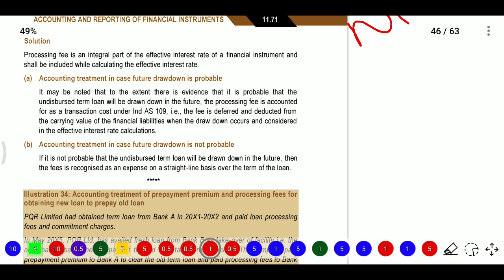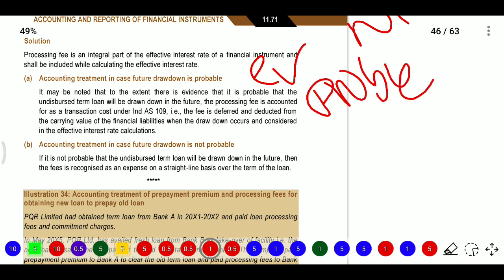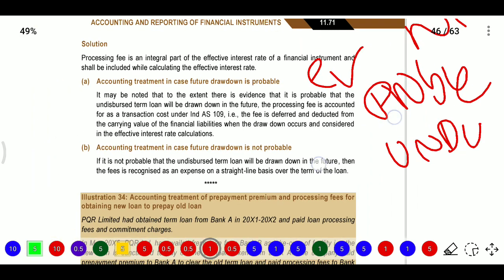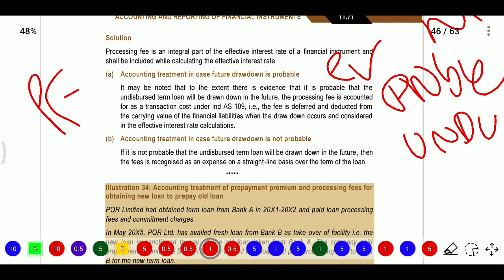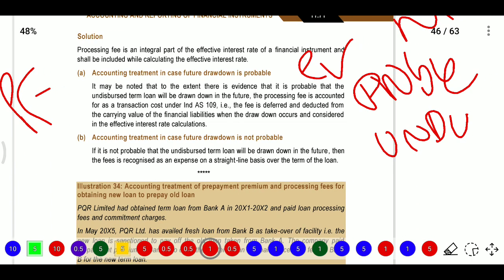It may be noted that to the extent there is evidence that it is probable that the undisbursed term loan will be drawn down in future, then the processing fee is a transaction cost under Ind AS 109. The fee is deferred and is deducted from the carrying value of the financial liability when the drawdown occurs, and considered in the effective interest rate calculations.